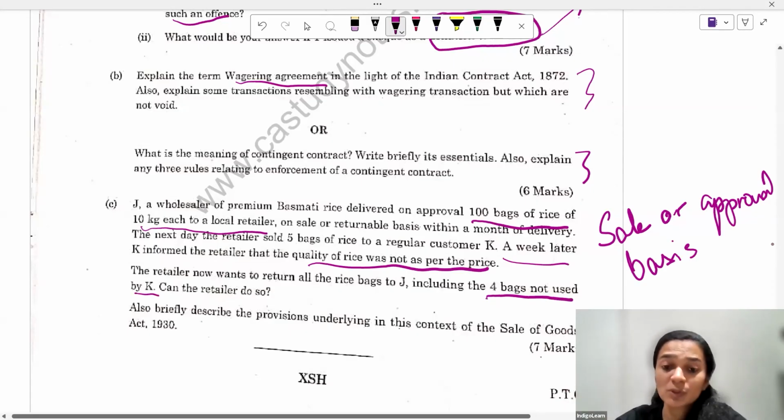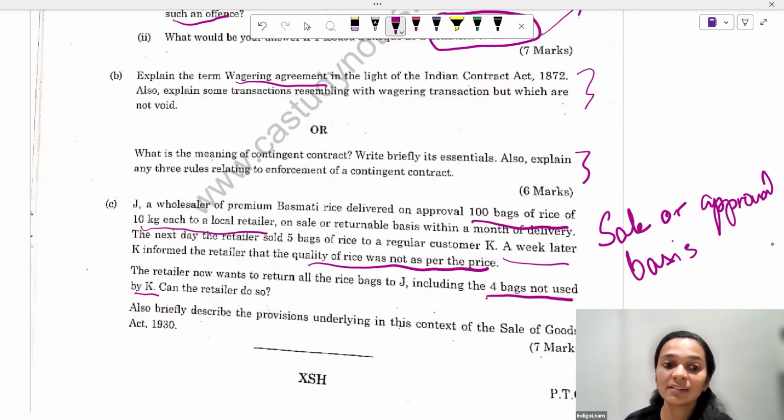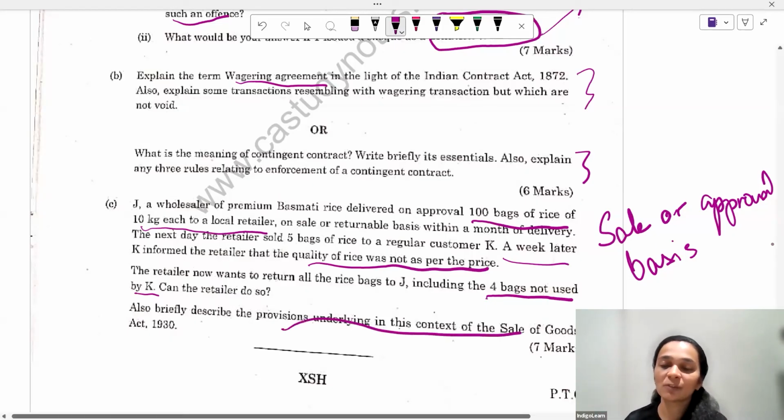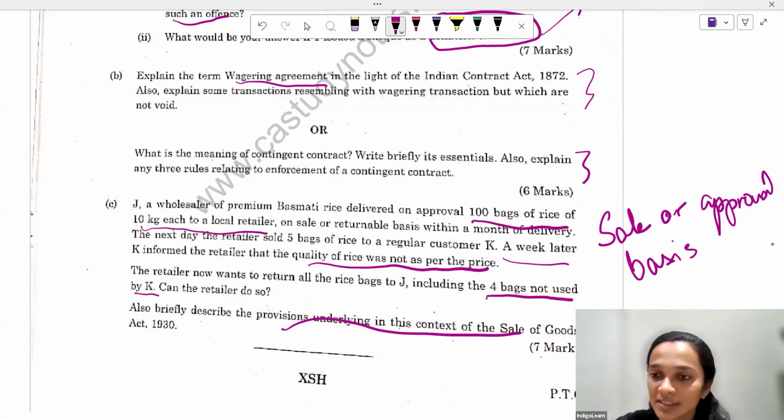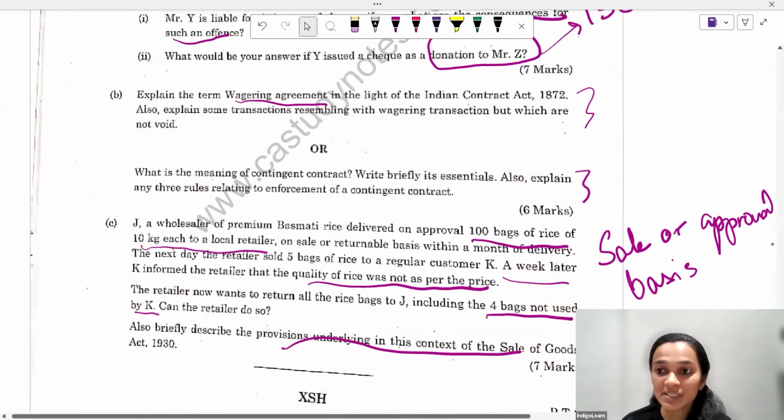Can the retailer do so? So, with respect to the remaining bags which were not delivered to K, yes, the retailer can return those to J. However, the bags which were sold to K, the retailer cannot return, because since the retailer has sold them ahead, it is as good as accepting and there's transfer of ownership which has happened. And what are the provisions related to sale of goods on approval basis is what has to be written in this particular question. So this was it.